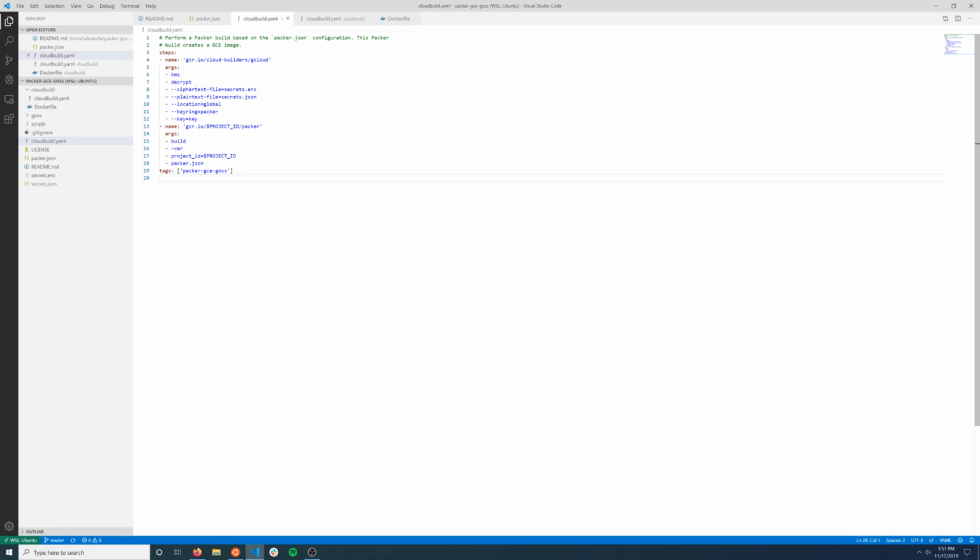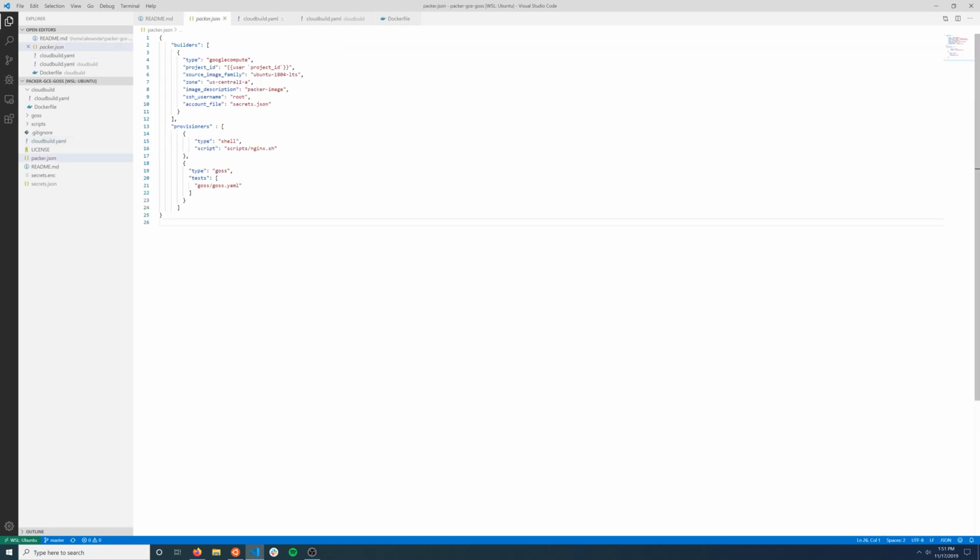So right here, you can see it's very familiar from what we were doing in the last video. We're doing a Packer build and making sure we pass in our project ID. This is passed in dynamically from Cloud Build, and you can see here that there's also a decrypt step to actually get the service account to be able to run this. So it's doing two things. It's doing the KMS decrypt, and then it's doing the Packer build. So without the service account key, you can't actually do the decrypt. So in order for us to run the build, we have to have that enabled.